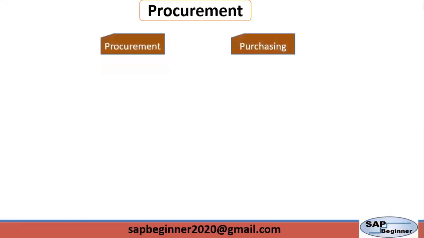Procurement and purchasing. So first we need to understand what is the difference between procurement and purchasing. Is purchasing and procurement same? A lot of people get them confused. So purchasing is a part of procurement, or we can say procurement is the preparation for proper purchase.